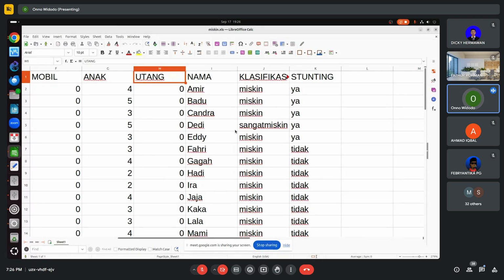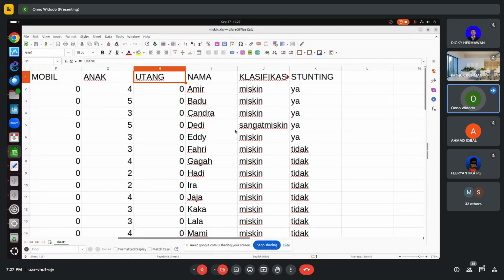This is what happened with one of my students, a fourth-semester undergraduate. He got the data from Bapeda, the planning body of Tangerang Selatan City.